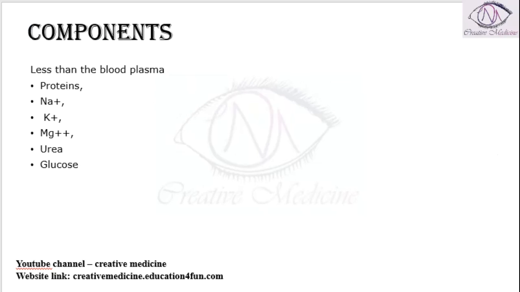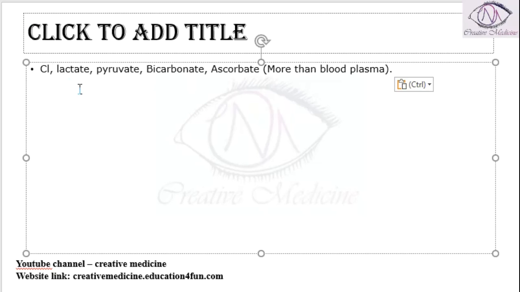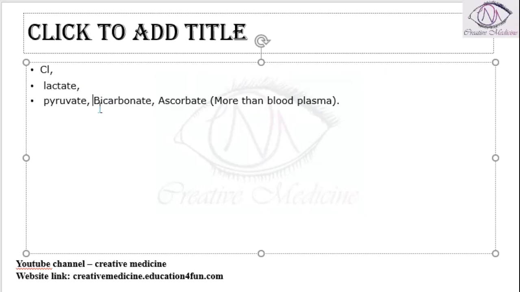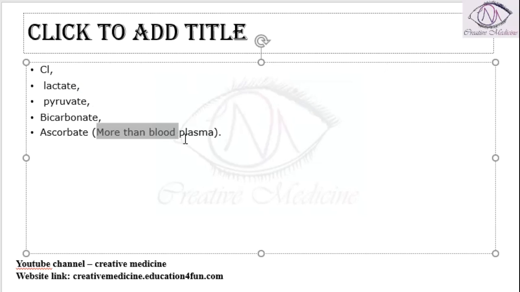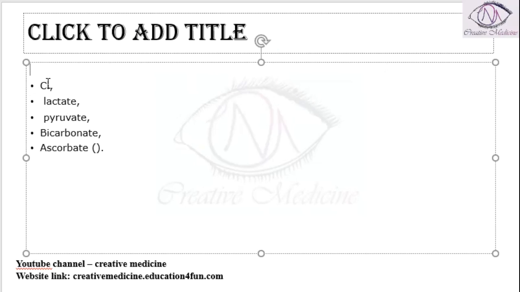Other components like chloride, lactate, pyruvate, bicarbonate, and ascorbate are actually present in more concentration than the plasma. So these are present in aqueous humor in more composition than the plasma.